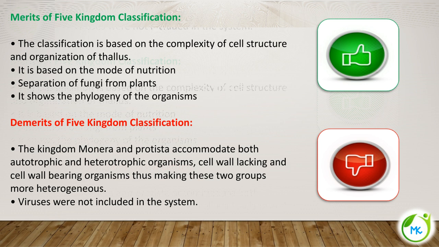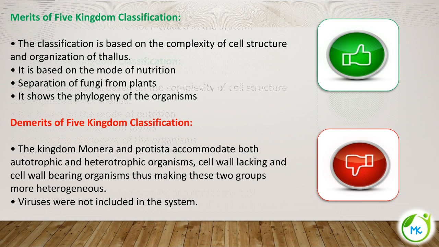And this 5 kingdom classification has a separate kingdom status for fungi. In the previous systems, like 2 kingdom, 3 kingdom, 4 kingdom, the fungi did not find any place. And it also shows the phylogeny of the organism, that is based upon evolution.